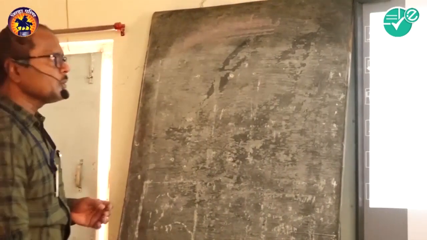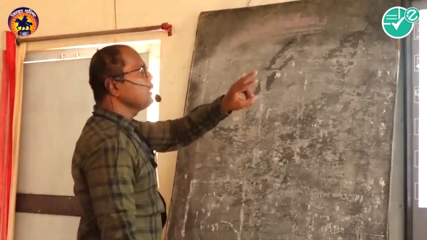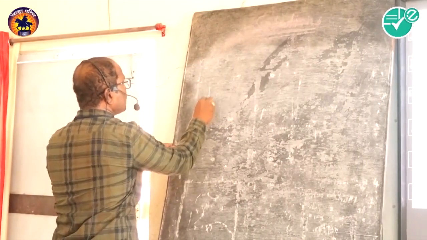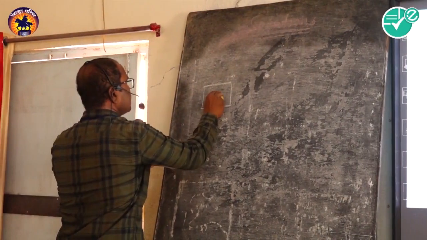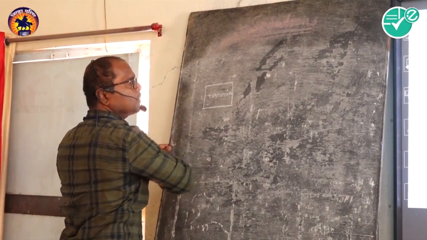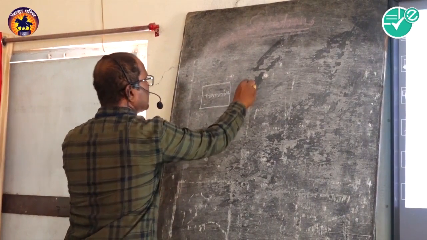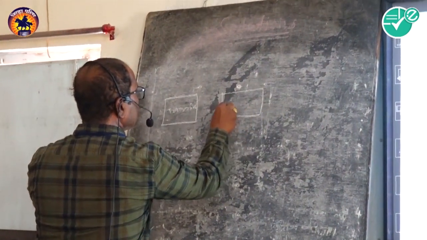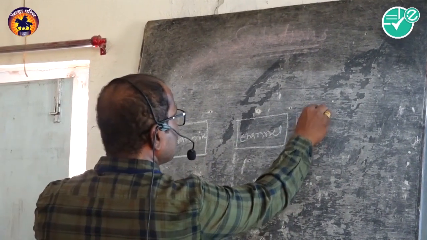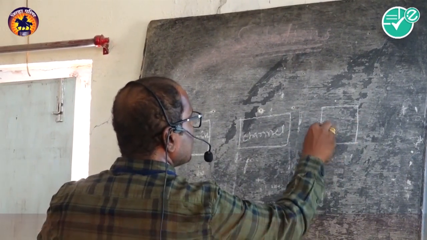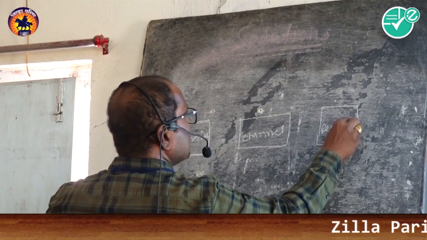So dear students, there are first three main blocks here. First of all, this one is the transmitter. Then here it is the channel, and here it is the receiver.